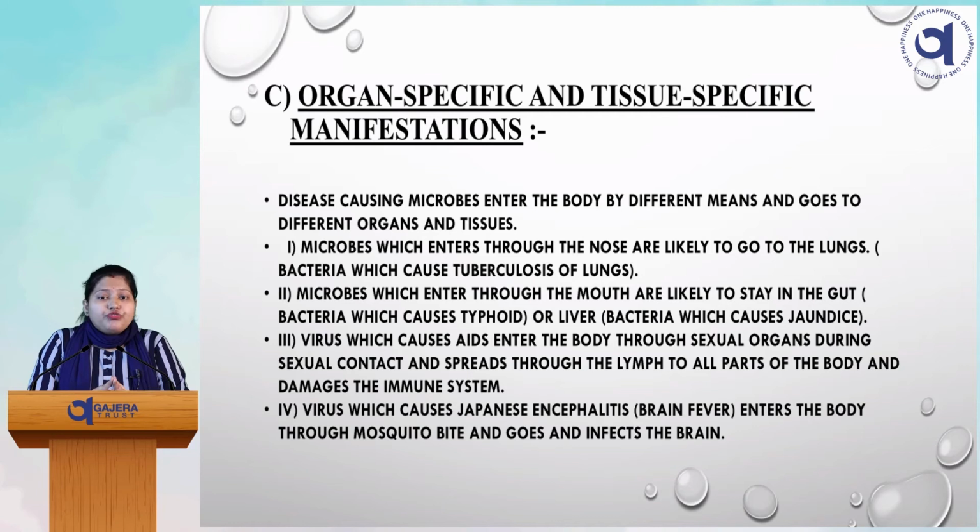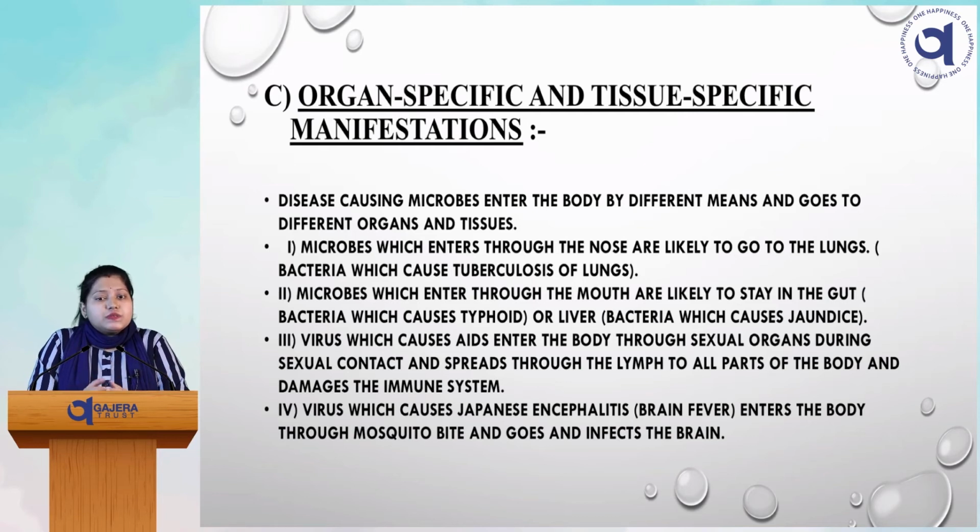And in case of tuberculosis also, the bacteria which is responsible for the tuberculosis disease also affect the lungs, right? So that became the target organ for them. Then the second one is that microbes which enter through the mouth are likely to stay in the gut, right? For example, if it is entering from the mouth, it will directly go through the food pipe to the gut, so that they can affect that area.